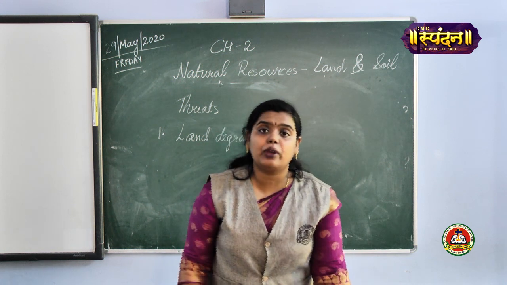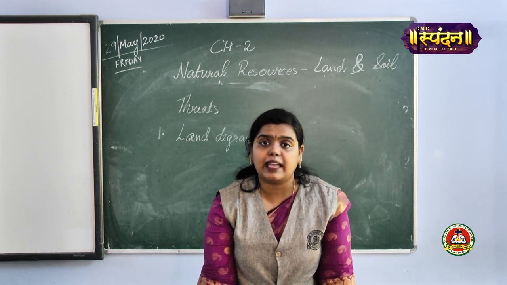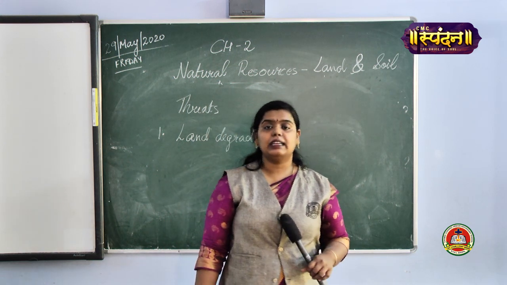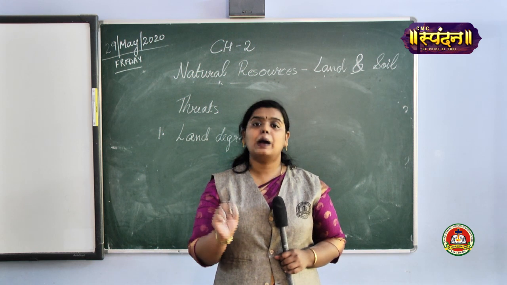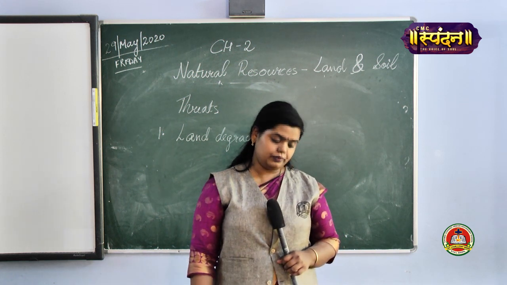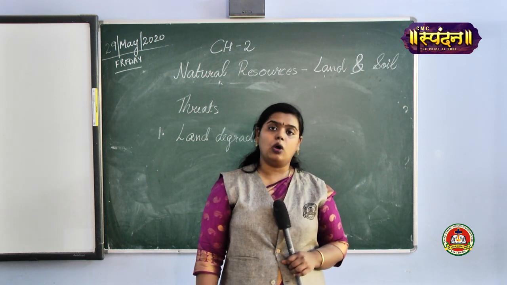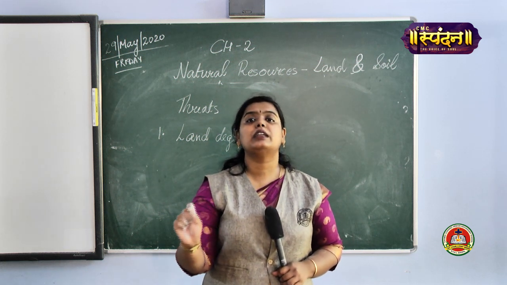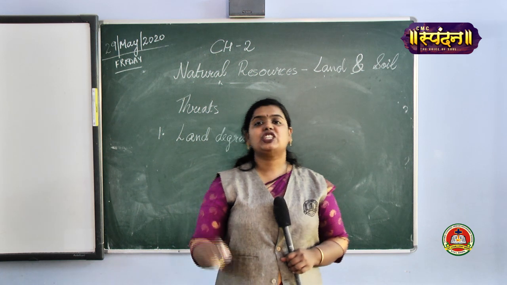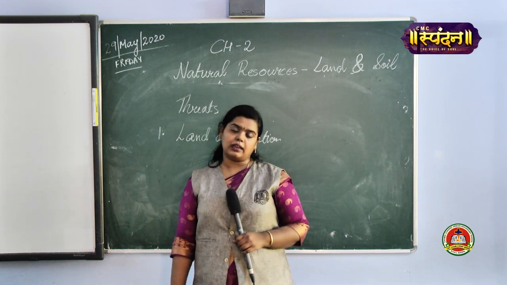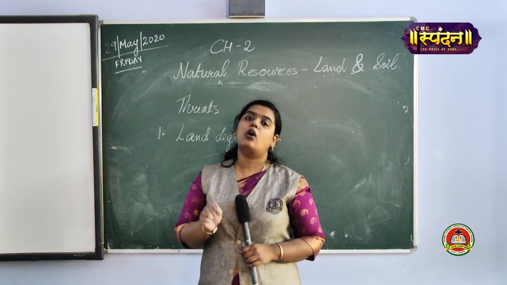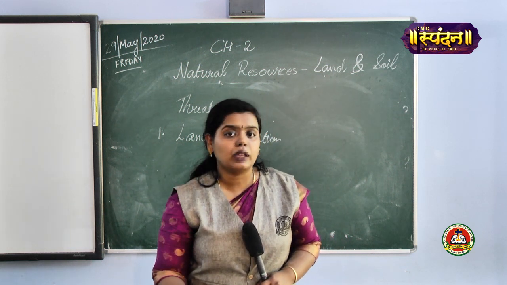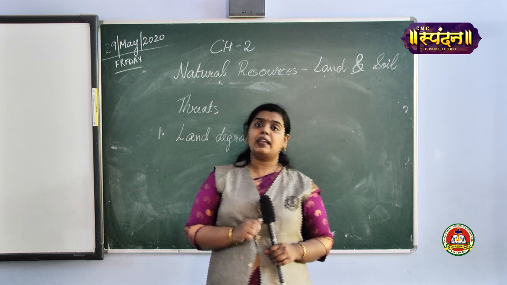It's a temporary or permanent decline in the productive capability of the land. Fine, it's a temporary or permanent decline in the production capability of the land. That is known as land degradation.